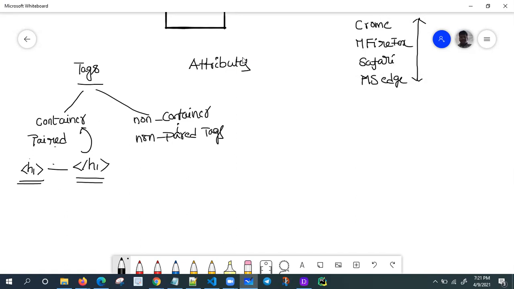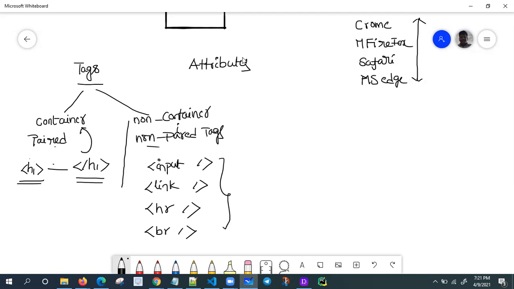Some tags in HTML are non-paired, like the input tag, link tag, hr tag, and br tags. These are self-closing tags. They don't hold or contain any data.